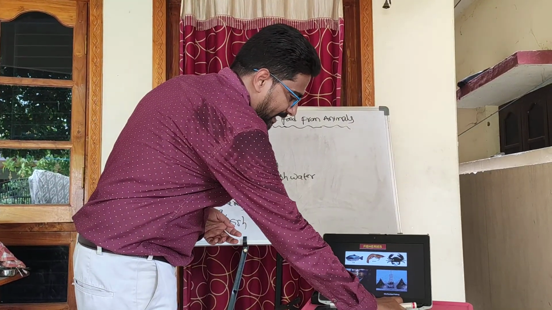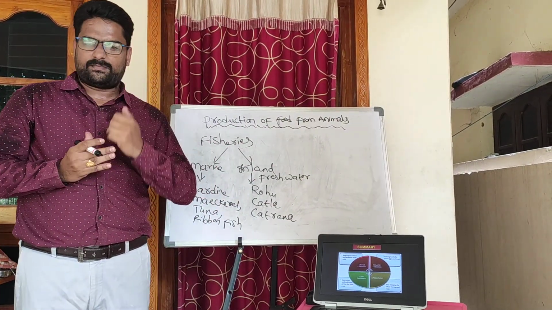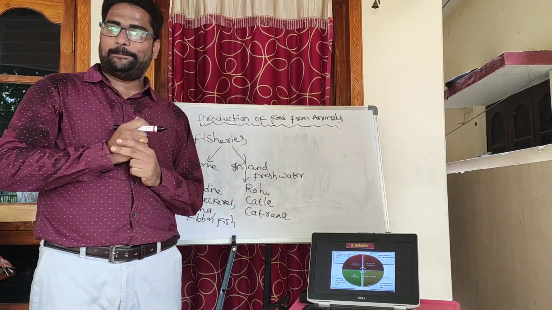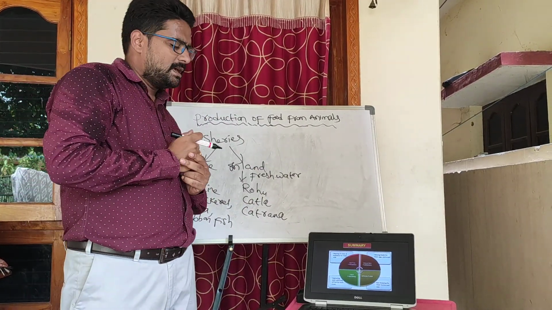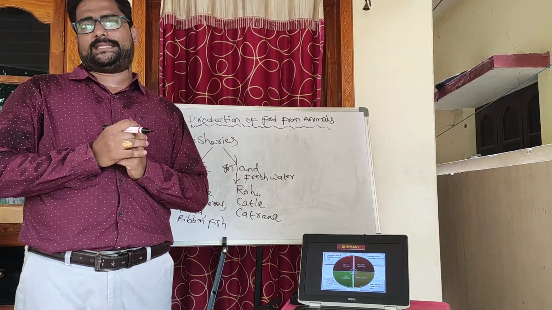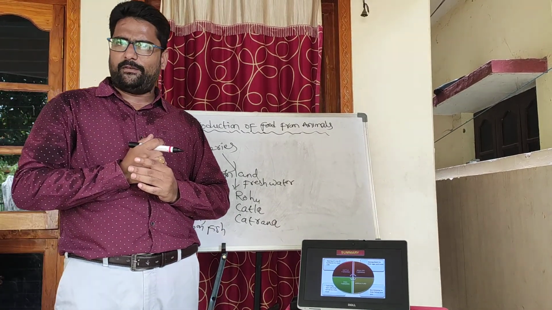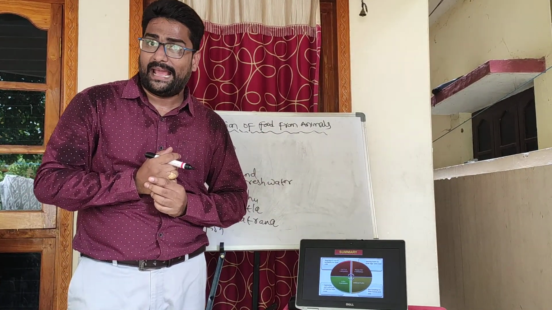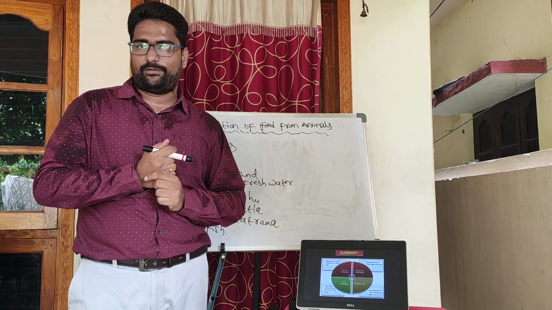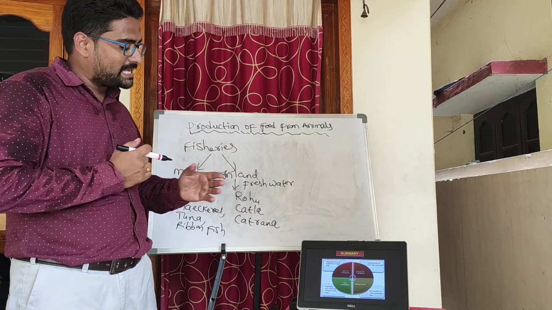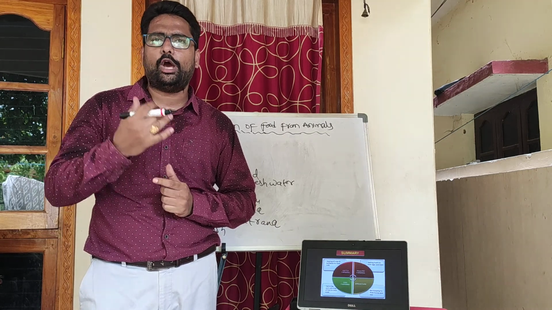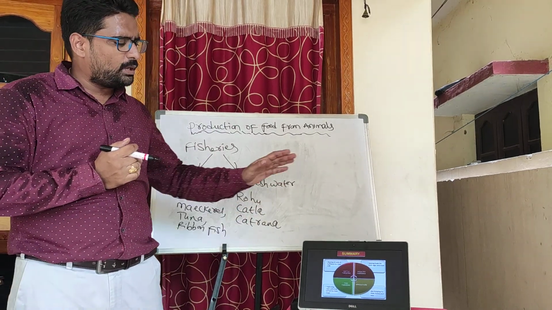Now let us go to the next slide. Summary. So far we have learnt about cattle rearing, poultry, apiculture and fisheries. Cattle rearing: we rear cattle for milk, meat and many other products. Coming to poultry, we rear hens for their meat and eggs. Coming to apiculture, we culture honeybees for their honey and other products. And last but not least, fish farming or fisheries: we rear many types of fishes for their meat and many more products. Don't think, children, these are the only types of animal husbandry.